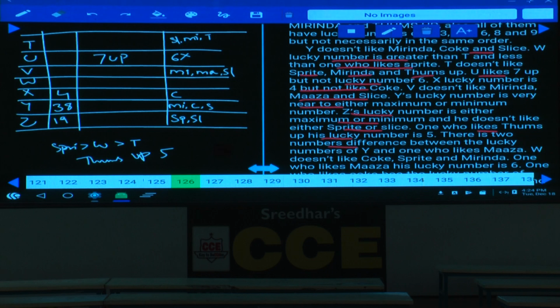There is a two-number difference between the lucky numbers of Y and the one who likes Maaza. Y and Maaza, what is the difference here? Y and Maaza, there must be a difference of 2.